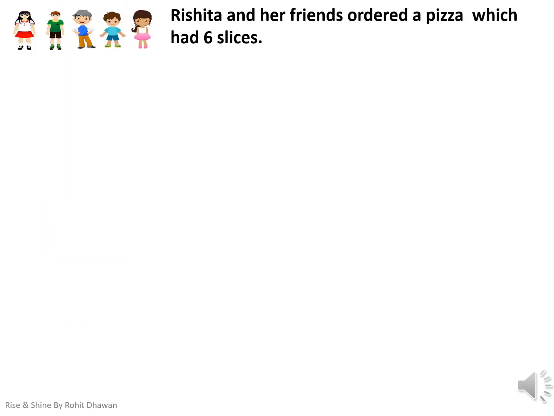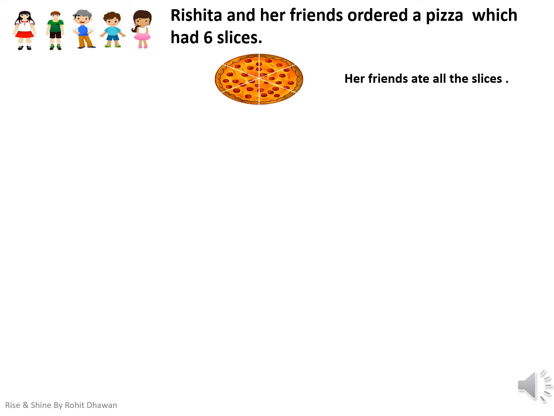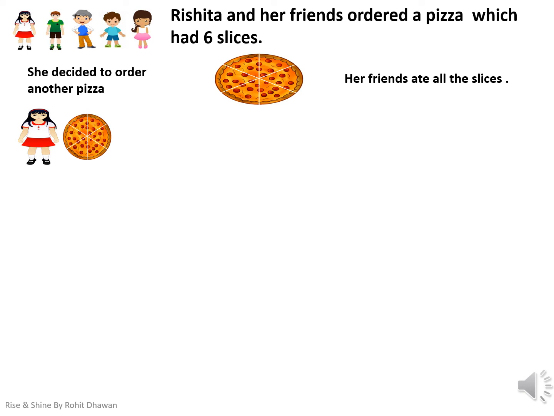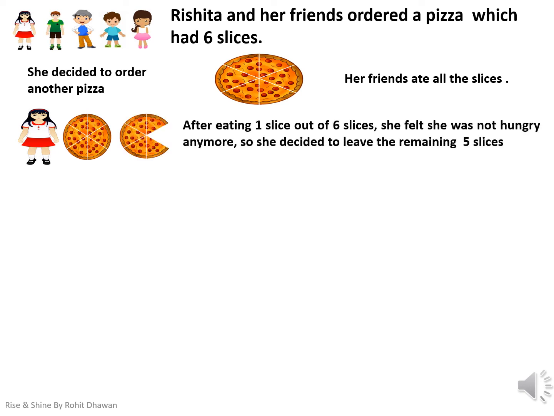One evening, Rishita and her friends went to a restaurant and ordered a pizza, which had 6 slices. As they were waiting for the order to arrive, Rishita got a call from her mother, so she went out to attend the call. In the meantime, the pizza arrived, and her friends ate all the 6 slices of the pizza. When she came back, she found out that there is no slice left for her, so she decided to order another similar pizza. After eating one slice out of 6 slices, she felt she was not hungry anymore, so she decided to leave the remaining 5 slices.